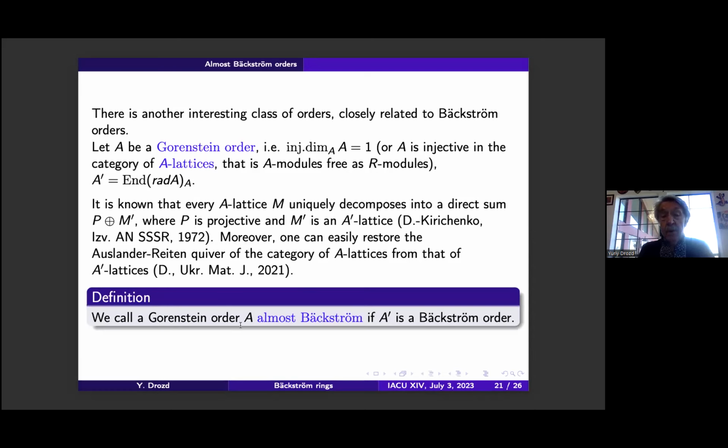And we call a Gorenstein order A almost Backström if A dash is a Backström order. I recall that the Auslander-Reiten quiver of a Backström order can be easily constructed from the Auslander-Reiten quiver of the corresponding quiver. So we can also easily construct the Auslander-Reiten quiver of an almost Backström Gorenstein order.